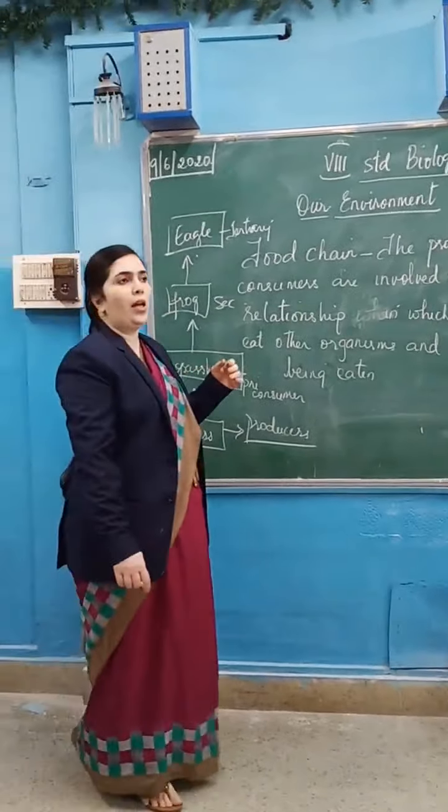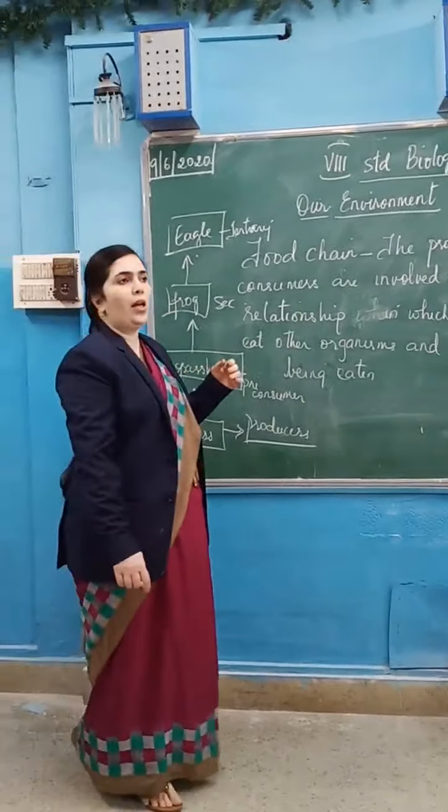The first one is the grazing or herbivorous food chain. What is the herbivorous food chain? It is one in which the primary consumer is a herbivore, a grass eating animal.